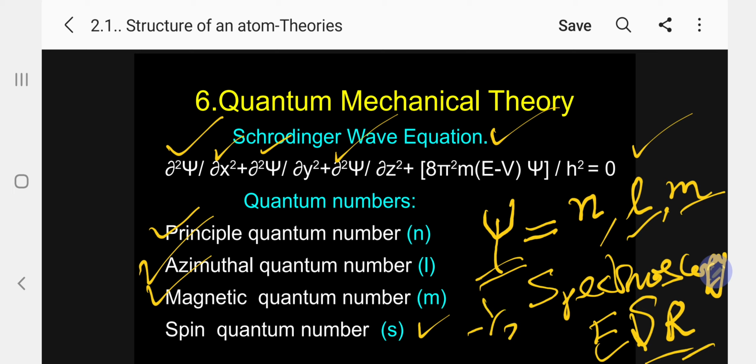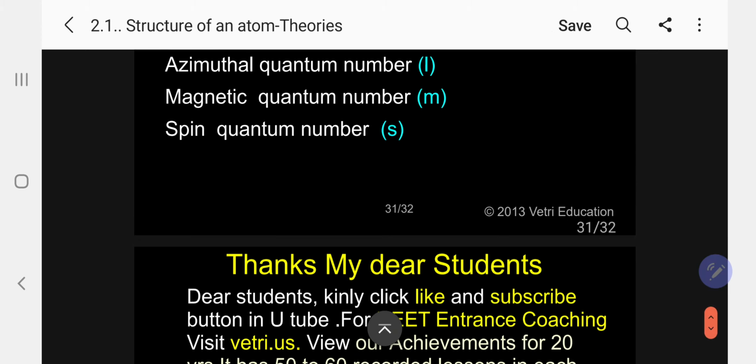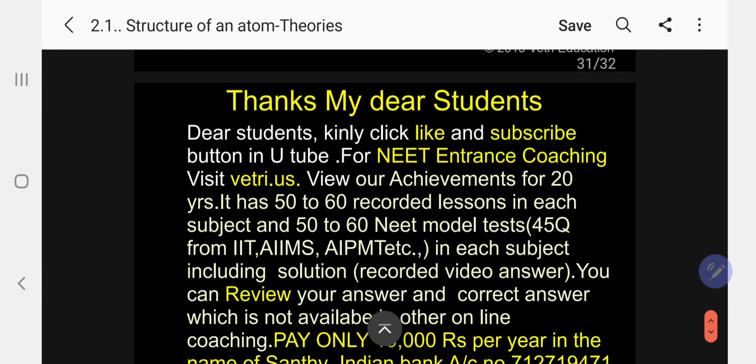This value is ±1/2 for the electron. For the proton, it is +1/2 for the spin quantum number. Each nucleus has a characteristic spin quantum number. If you want, you can go to Google and search, and all nuclei will have a characteristic spin quantum number. Proton plus half, C13 nucleus plus half, nitrogen plus 1, and our electron is 1/2. Okay. So I hope you have enjoyed the theories of the structure of an atom.